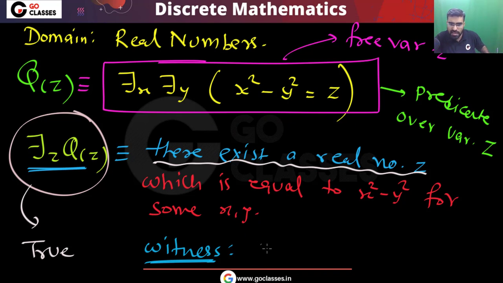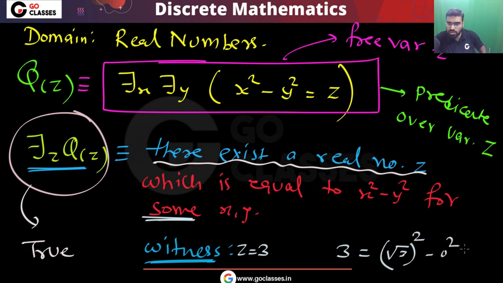So you can take the witness, for example, as 3. I can take z equal to 3, because you can notice 3 is equal to x square minus y square for some x comma y. You can see this 3 is equal to square root of 3 whole square minus 0 whole square. So I am taking x equal to square root of 3 and y equal to 0.